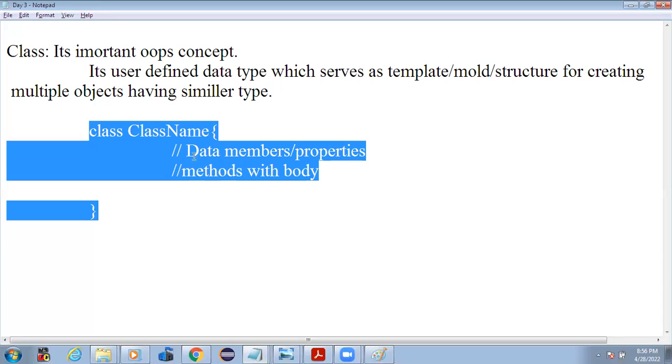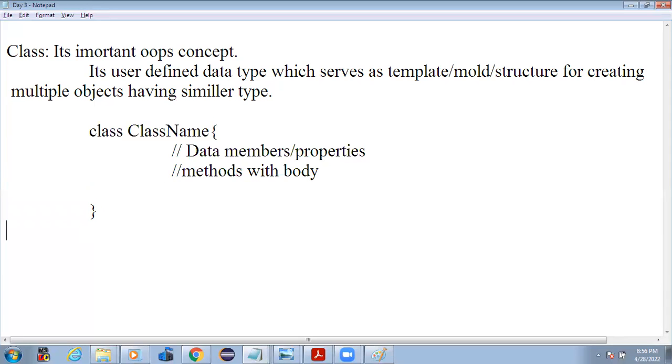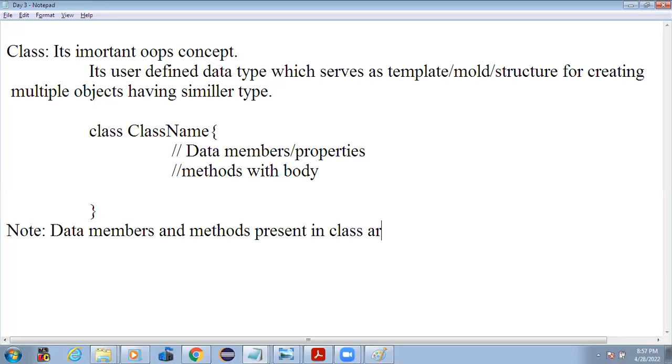Note: data members and methods present in a class are together called members of a class.